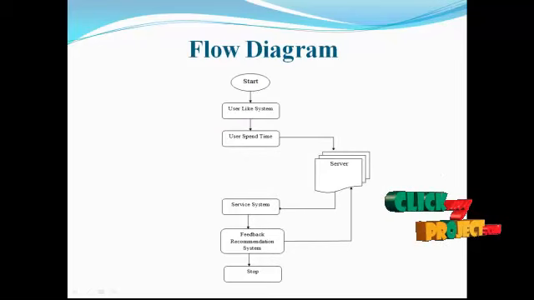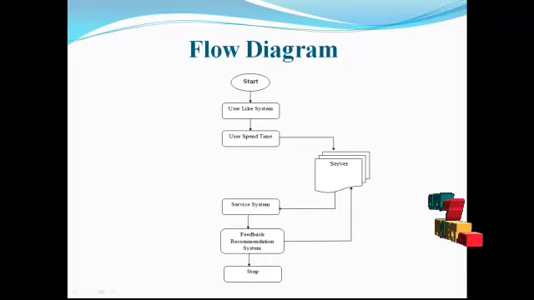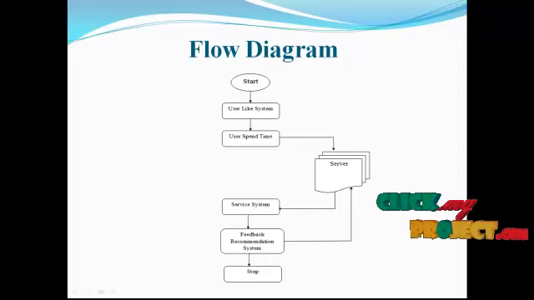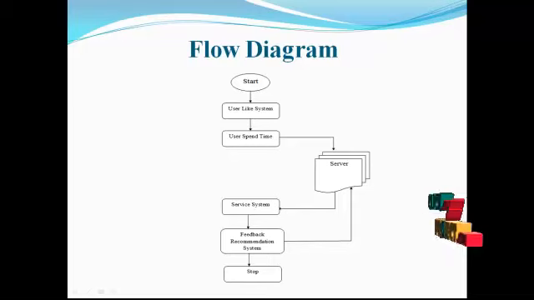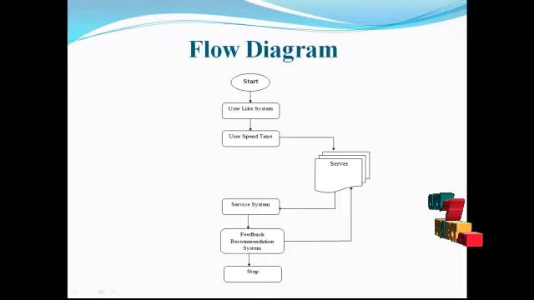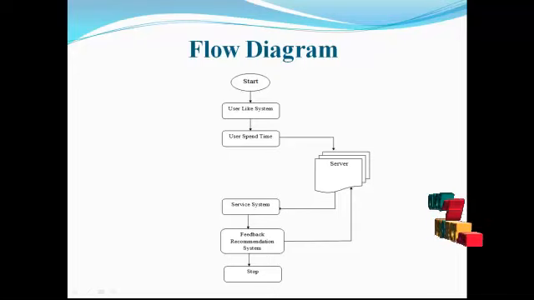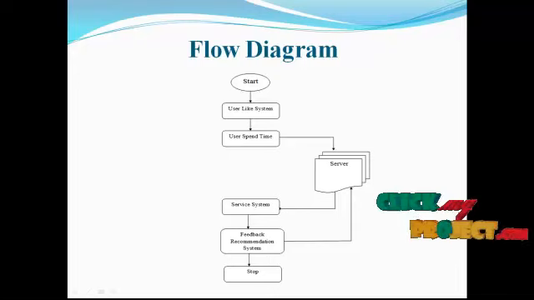We can see our project flow diagram. We can start the process. The user likes the system, and the user chooses which category they want to click, split into user actions. Reputation systems rely on fast information to establish trust among unknown participants. Next, our system counts the user's clicking of links. Whichever link the user wants to click, at that time the counting process starts.